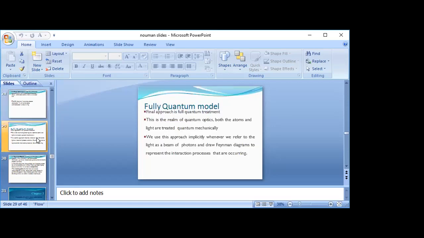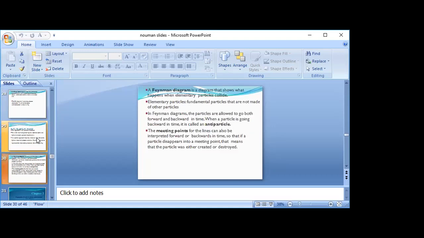Next, third is the fully quantum model. The final approach is the fully quantum treatment. This is the realm of quantum optics. Both the atoms and light are treated quantum mechanically. We use this approach implicitly whenever we refer to light as a beam of photons and draw a Feynman diagram. A Feynman diagram shows what happens when elementary particles collide.